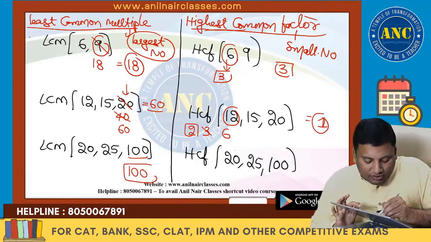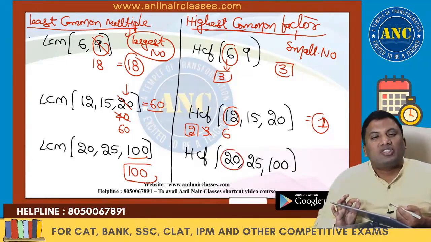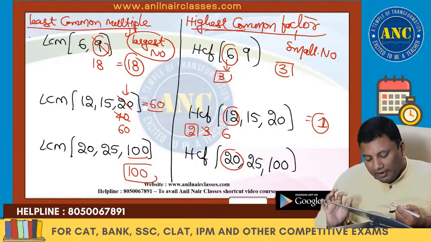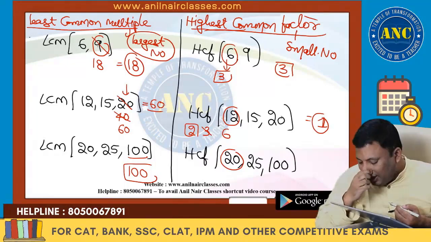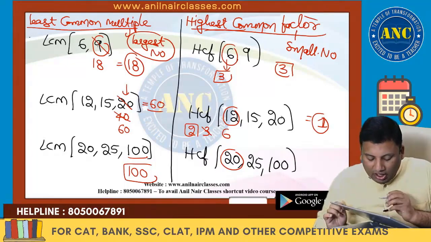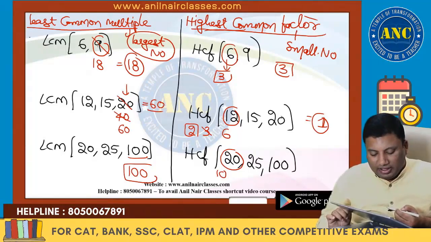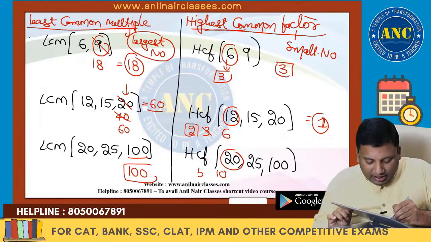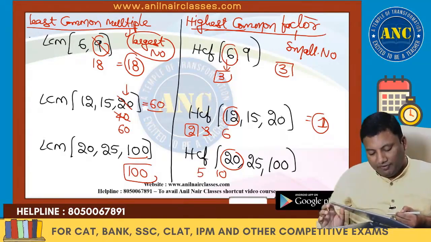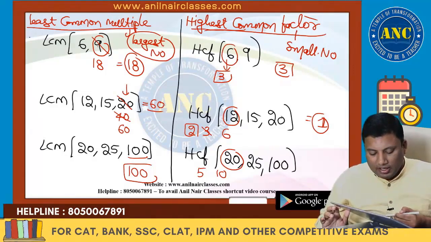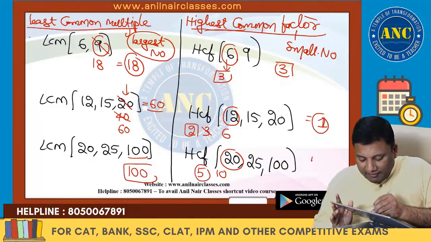20, 25 and 100. Smallest number 20. Is 20 a factor of every other number? 20 is not a factor of 25. Next highest factor is 10. 10 is not a factor of 25. Next it is 5. 5 fours are 20, 5 fives are 25, 5 twenties are 100. So 5 will divide every other number.